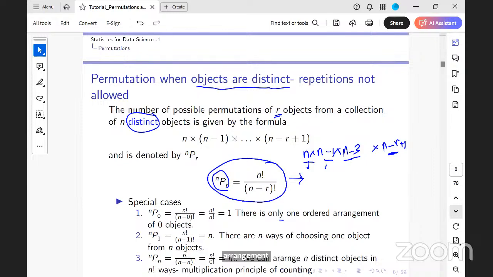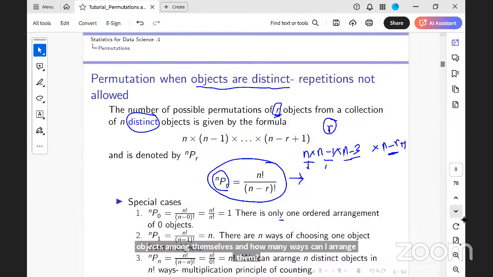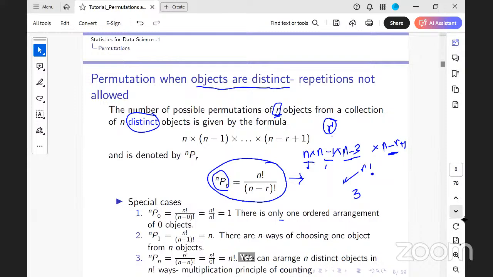Now, if I'm not interested in the order or arrangement, then these R objects among themselves, how many ways can I arrange them? Is the question clear? If I have R objects, in how many ways can I arrange them among themselves? R factorial ways. Is that right? So each combination is going to give me R factorial arrangements. For example, I'm taking 3 objects from 5 objects.